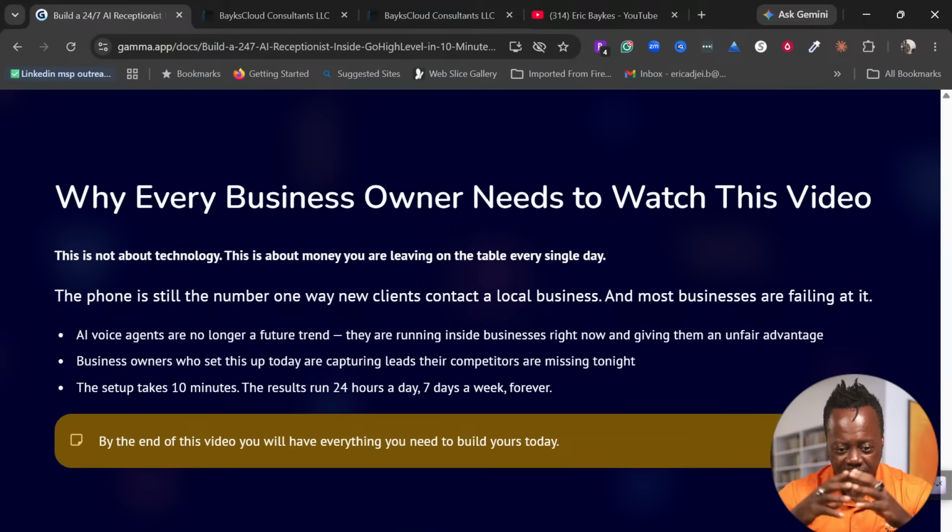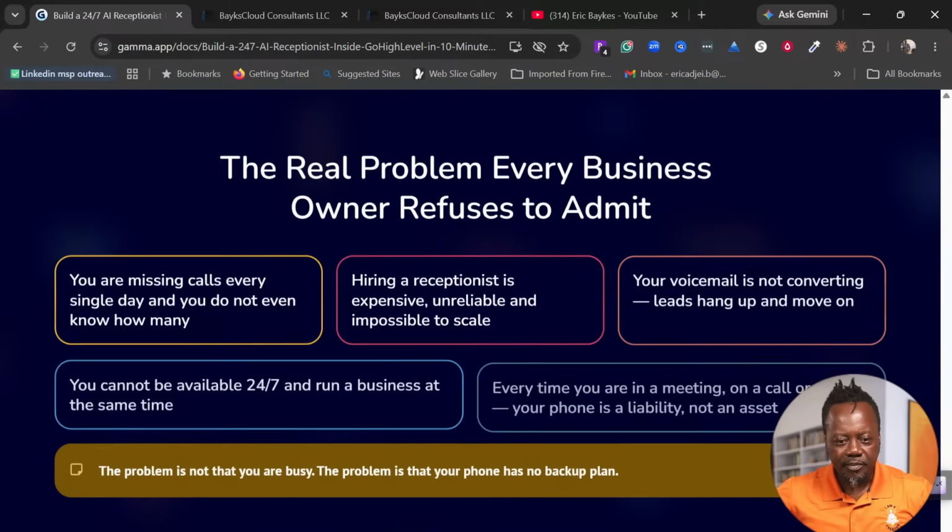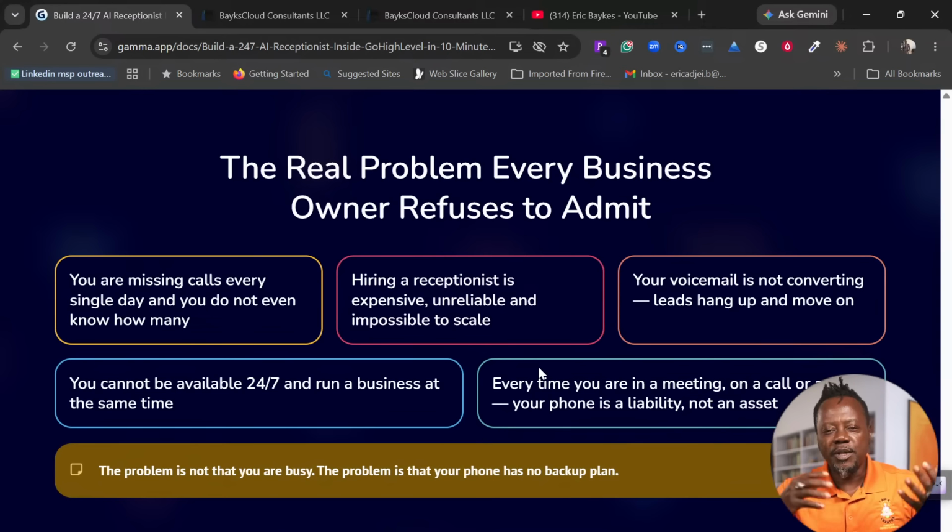So by the end of this demo, you should know how to set up an AI agent that can answer calls, and this is specific, customized for your brand. So why do we need an AI agent in our business?